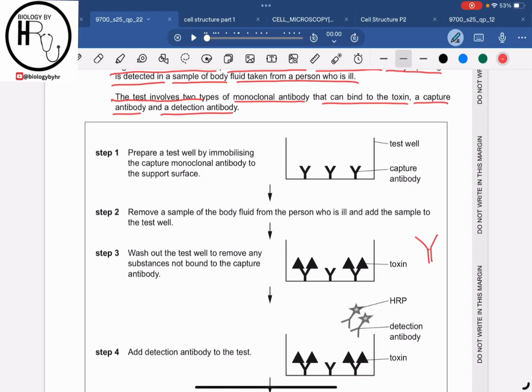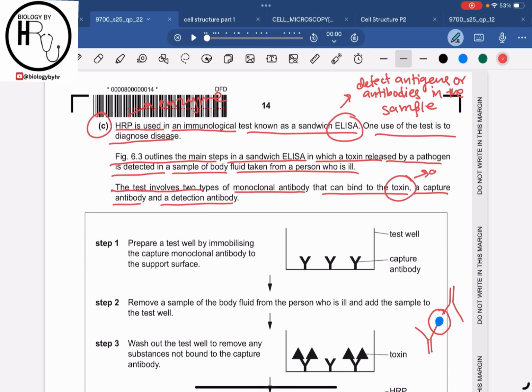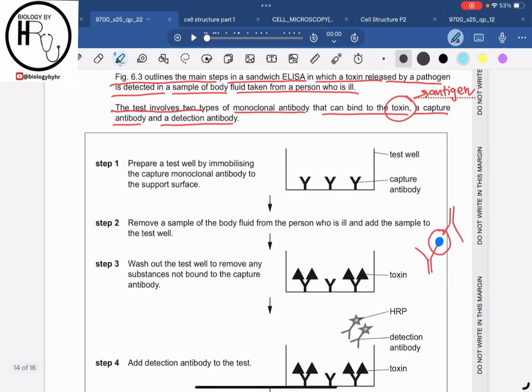I draw an antibody over here and this is for, suppose, the foreign antigen or you can say the toxin, so what will happen is that another antibody will come and bind to it, right? And the antigen is basically sandwiched between the two antibodies. That's why it is known as the sandwich ELISA, right? Because the antigen is a foreign particle, and the foreign particle can be the toxin as well. So the toxin is treated over here as the antigen or the foreign particle which is basically sandwiched between the antibodies. ELISA is the whole technique.